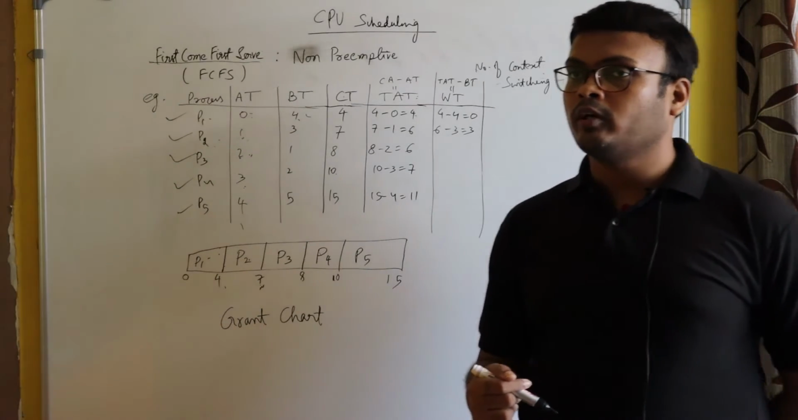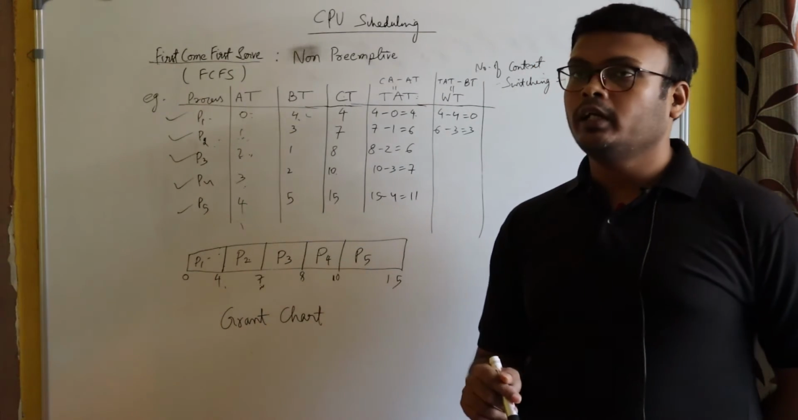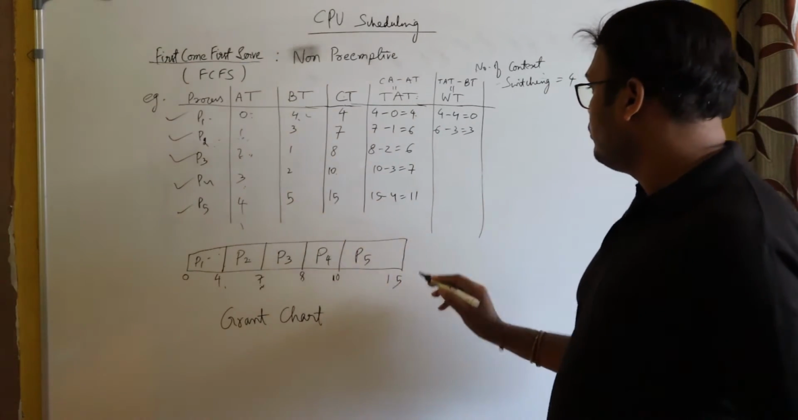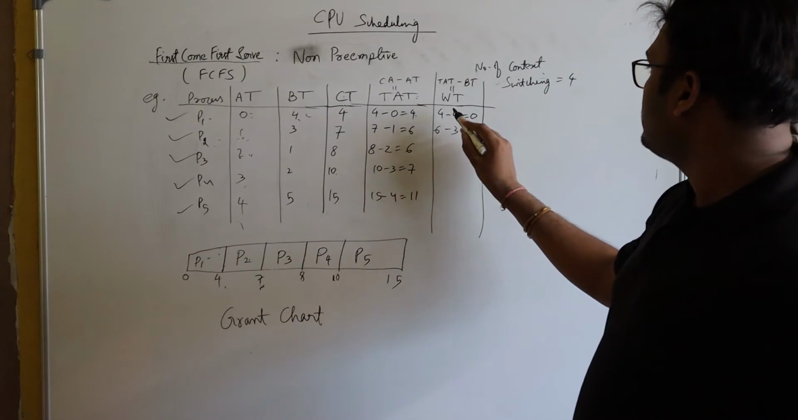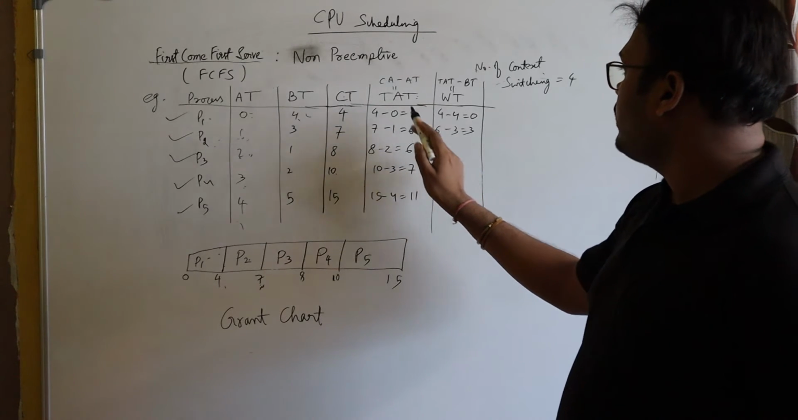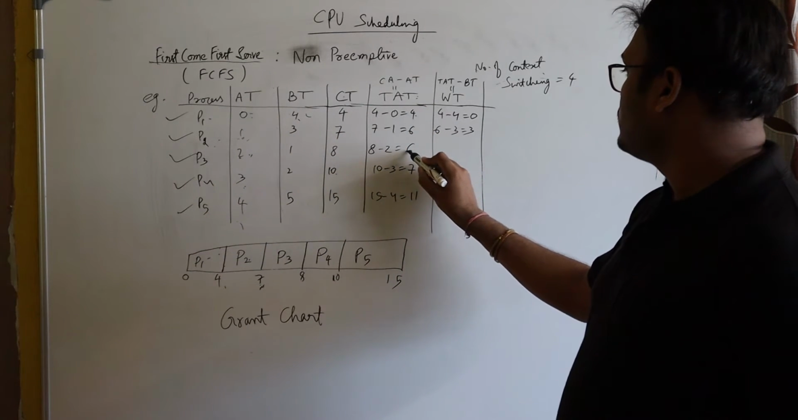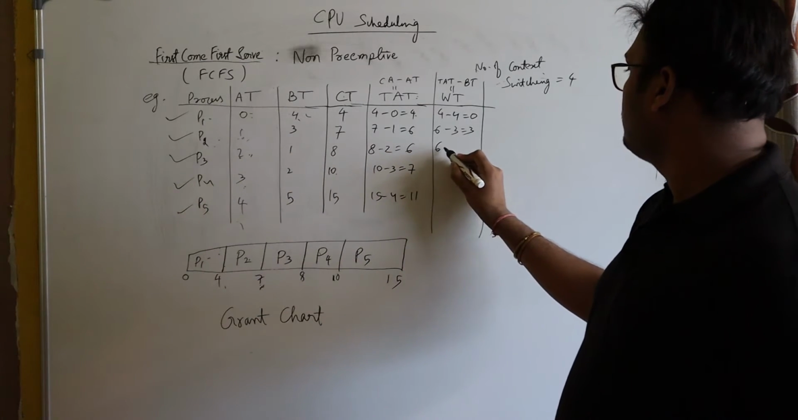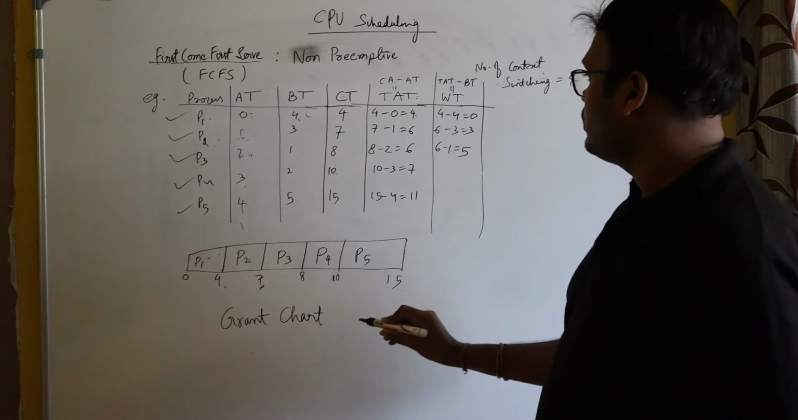It means, for how much time did P3 wait? 7 minus 2 is equal to 5. Or from the formula, you can write it as turnaround time minus burst time. 6 is the turnaround time and 1 is the burst time. Okay.